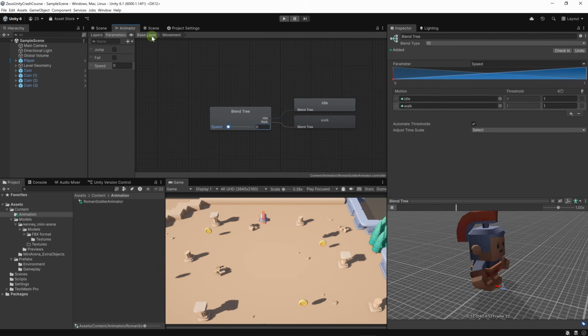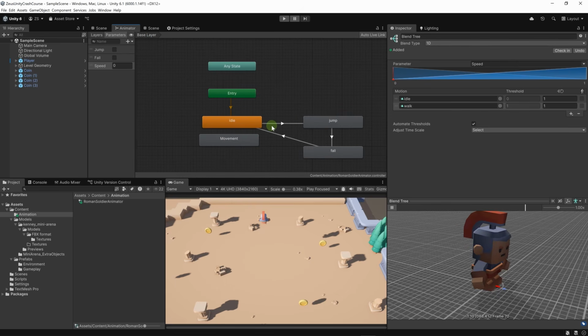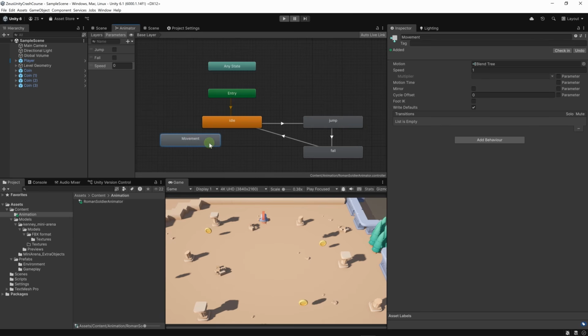Okay, let's go back to the base layer. Now we need to set these transitions with the movement state as well, and we need this movement state to be the first state that the character starts in, and we're going to delete this idle state. So let's right click on movement, set as layer default state, and here you can see that this entry node is pointing to our movement instead of idle.